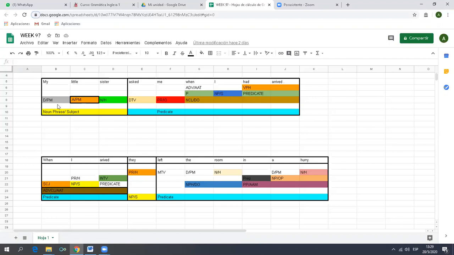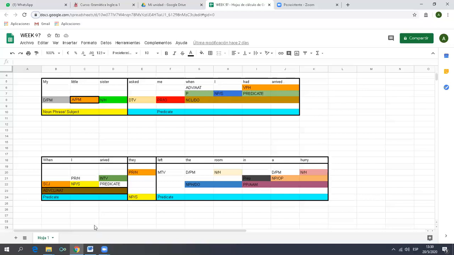Excel, all right? So, my little sister is the noun phrase and it is a subject. It is a noun phrase which has a head noun, a pre-modifier adjective, and a pre-modifier determiner. Within the predicate, as we said before, you have a ditransitive verb, followed by an indirect object pronoun, followed by the noun clause, which is a direct object, which has a subject, I, the predicate with a verb phrase, an intransitive verb as main verb, and an adverbial adjunct of time, an interrogative adverb. Okay? Of course, it belongs into the predicate.